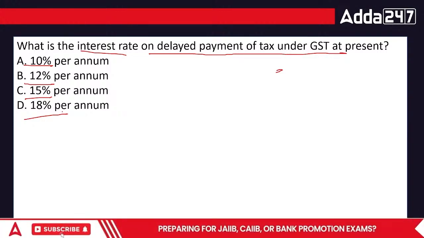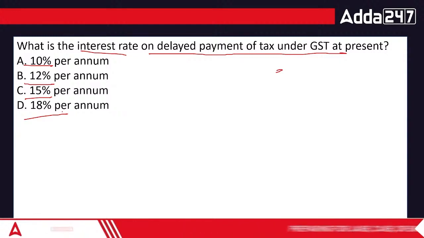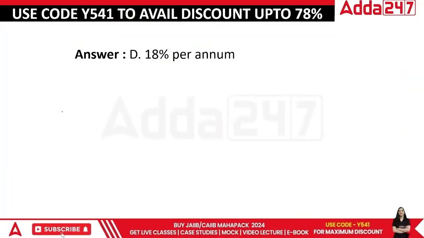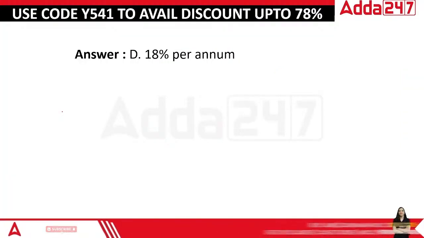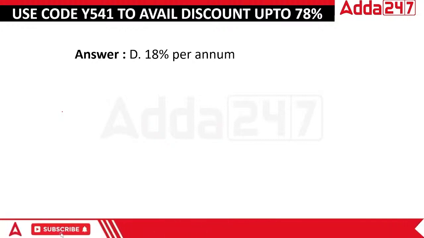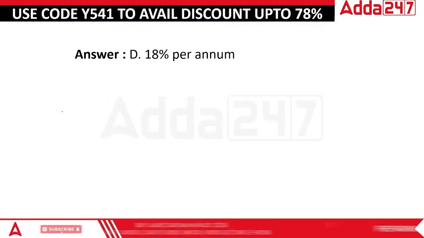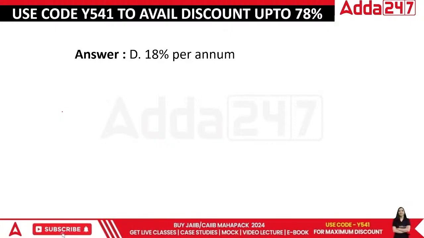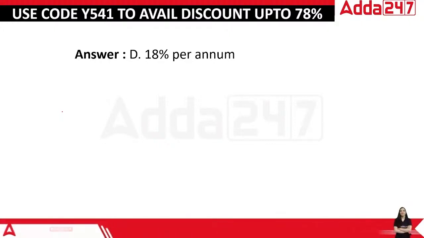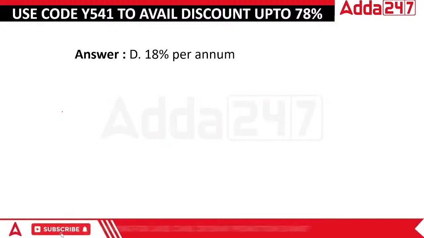So what would be the answer, everyone? I believe in this scenario the answer is going to be 18%. The organization would charge the maximum from the people who are making mistakes. The answer is D, 18% per annum.